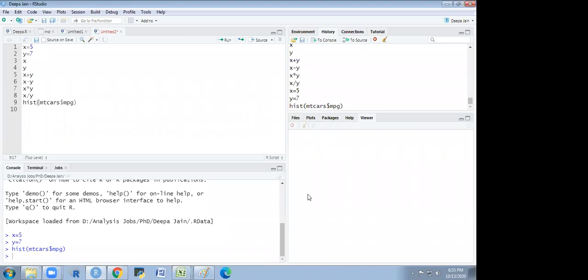Excuse me, sir. I have some problem when installing RStudio. There is some error. You have some problem with RStudio? Yes, sir, there is an error.